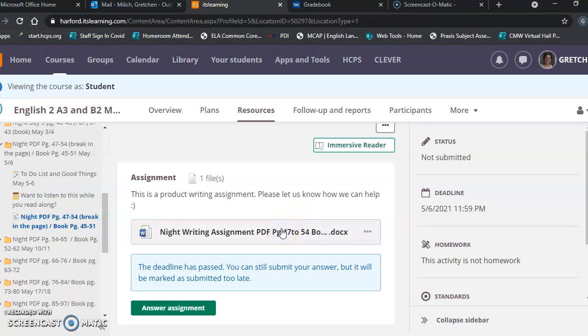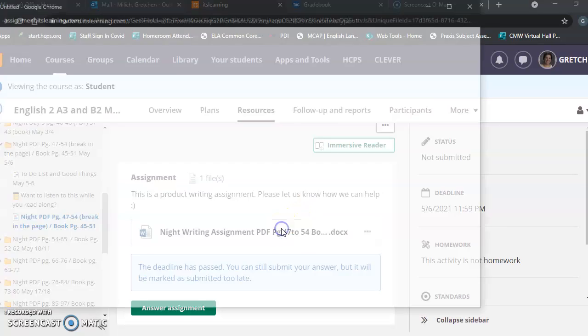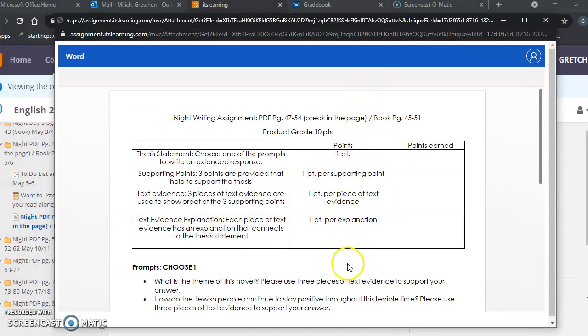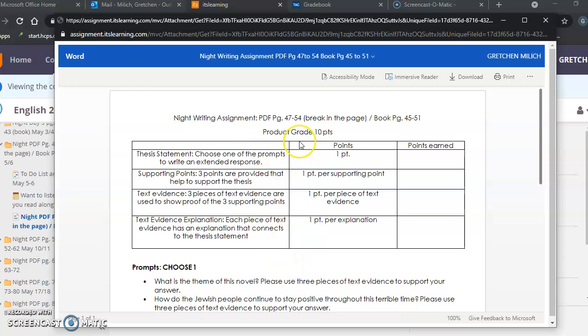So I'd like us to talk about it a little bit and maybe break it down in a way that can help you out. If I'm downloading this assignment, the first thing I want to do is look at what I need to do in order to gain the 10 points, and they're 10 product points. So I need one thesis statement, which is an answer to the question. I need 3 supporting points that help my thesis out. I need 3 pieces of text evidence, or 3 sentences that I've copied directly from the book to support my supporting points, like to help prove my point.